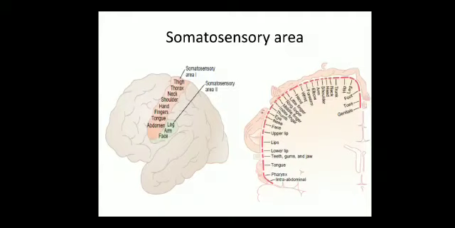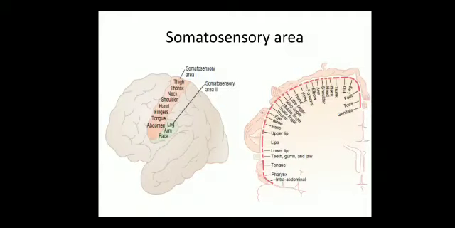the ventrobasal complex. From the ventrobasal complex, the third order neurons project mainly to the postcentral gyrus of the cerebral cortex. So this is called the somatic sensory area, somatosensory area 1. And then we have the somatosensory area 2, and it is also called the association area. So this is about the last class.